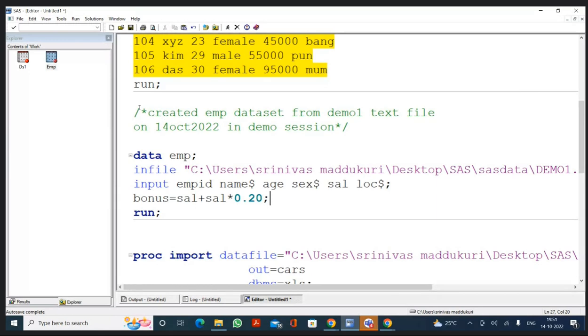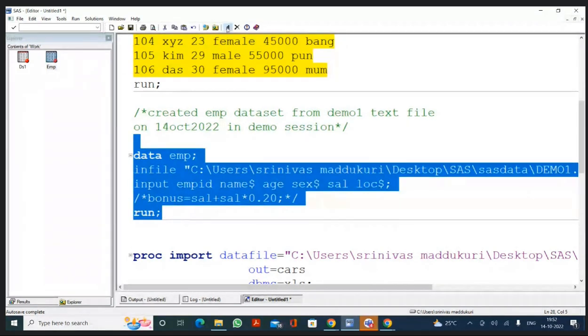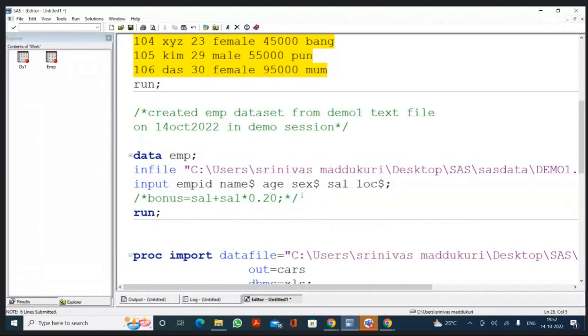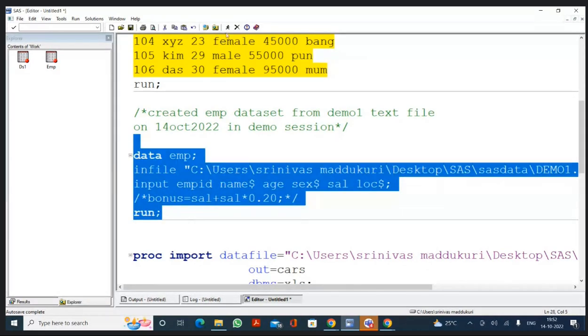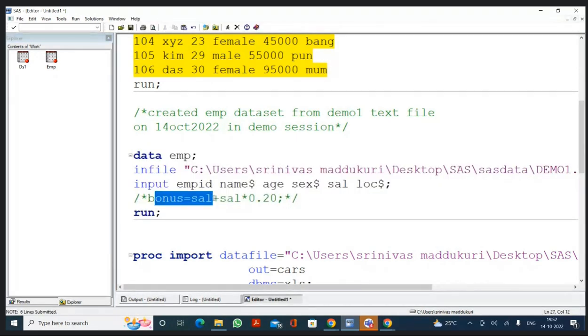Now, the advantage of the second method of commenting is, if you want to keep a statement in the comment section, you keep your cursor on the statement and click Control plus forward slash. Now see what happened? This statement has become part of the comment, so it is inactive. If I execute the program, this statement will not be executed because it is now a comment. The remaining program will be executed. Now tell me how many variables you will get? Only 6 variables, because this statement will not be executed.